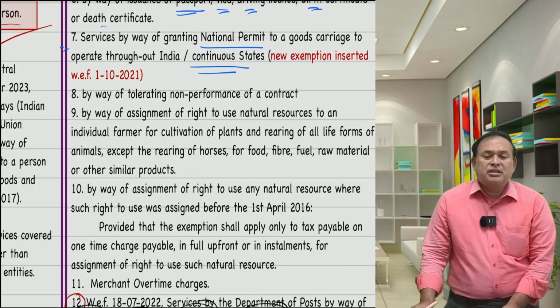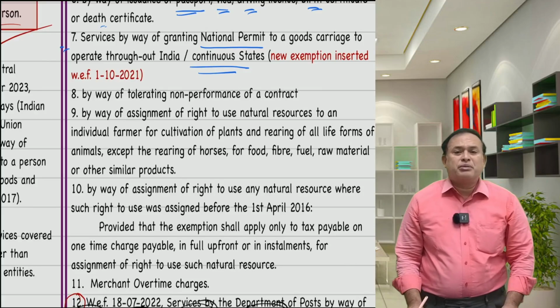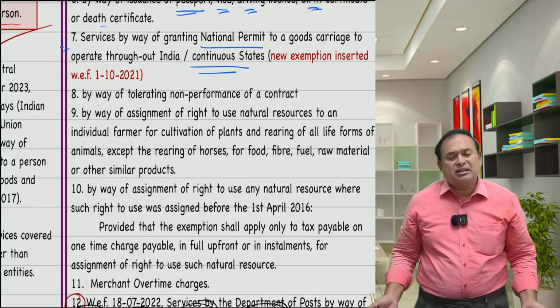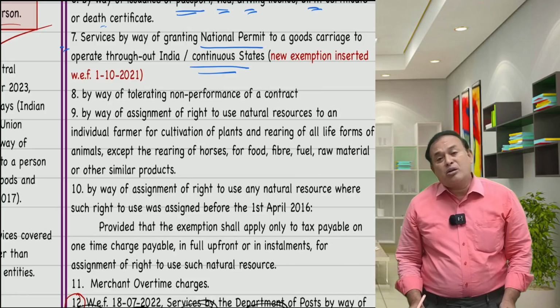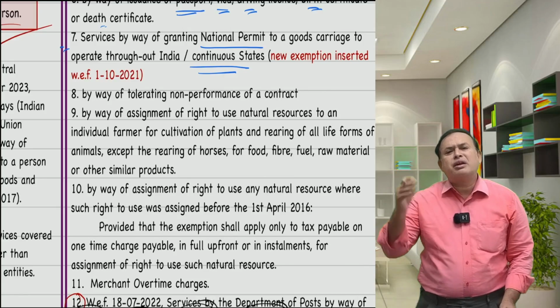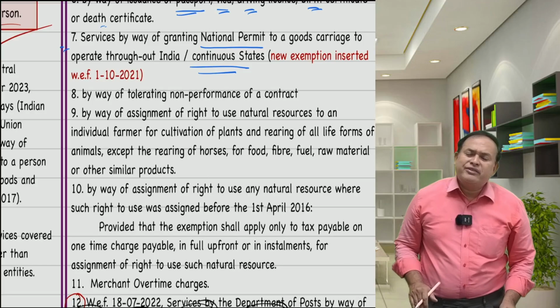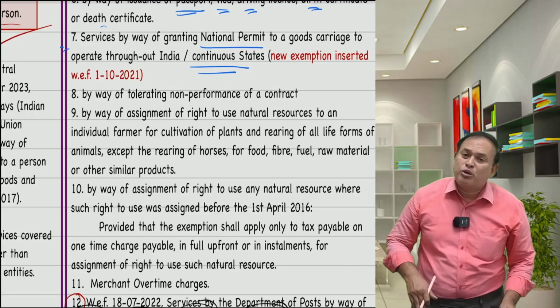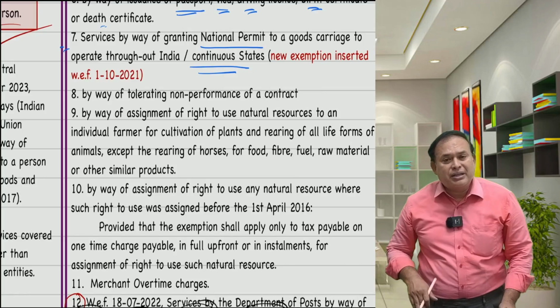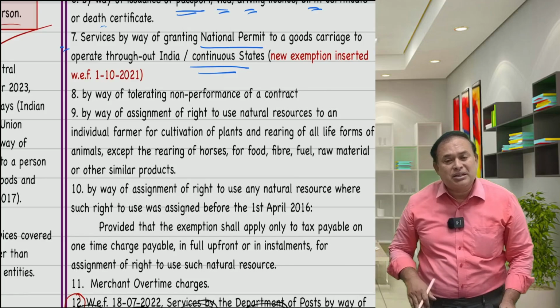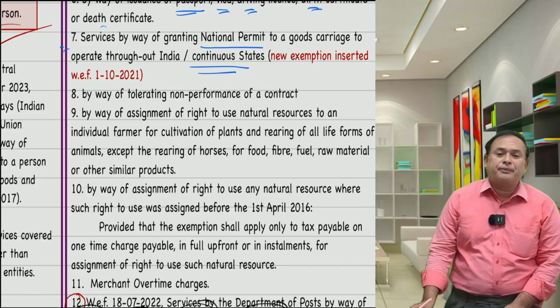Less than 5,000 rupees, sir, national permit for passenger vehicle is exempted. For cargo vehicles, irrespective of the value, exempted. Even though the recipient is a business entity whose turnover may be more than 100 lakhs in the previous year, so what? Exempted, because the exemption is specifically mentioned here.